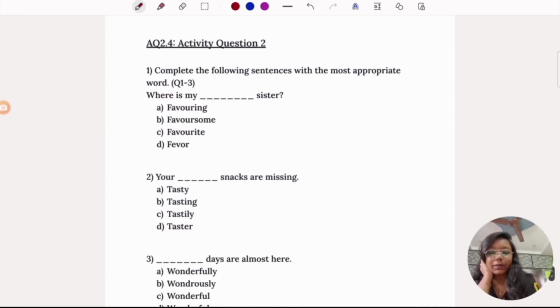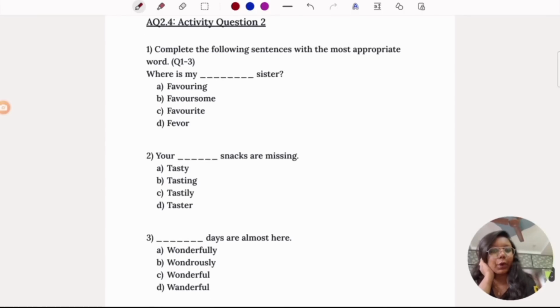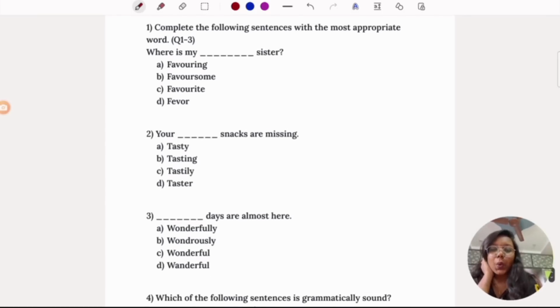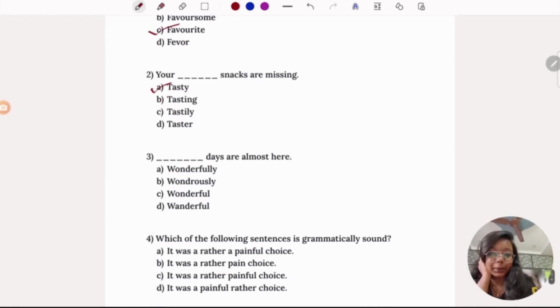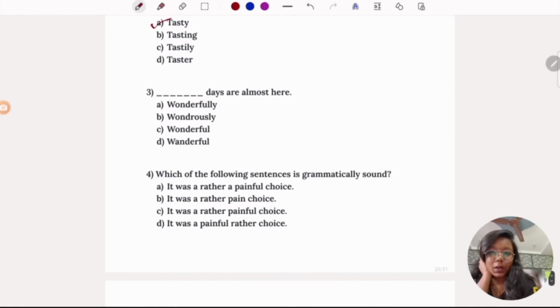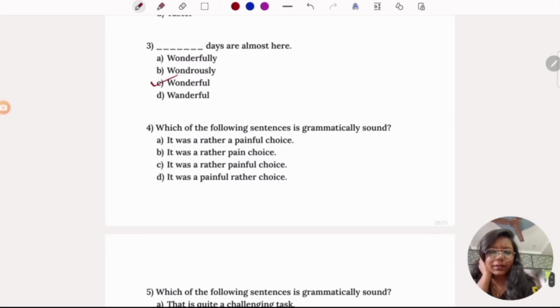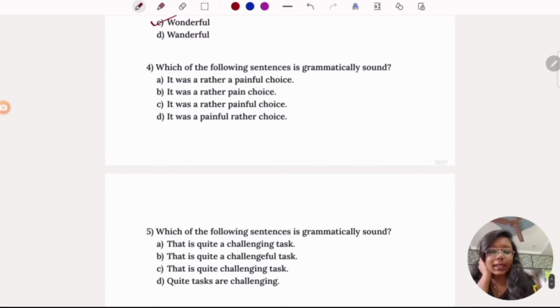So let's see the activity questions. Complete the following sentences with an appropriate word. Where is my favorite sister? Your snacks are missing. Your tasty snacks are missing. Wonderful days are almost here. And for the fourth and fifth questions, they're asking which of the sentences are grammatically correct.